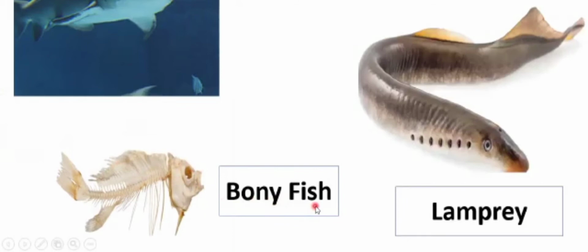The third example is the lamprey, and lamprey is an example of the jawless fishes, means those fishes that do not have jaws. For example, in this case, you can't see any jaws. So we can see that lamprey is a jawless fish.